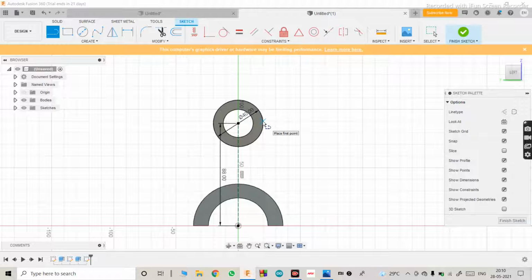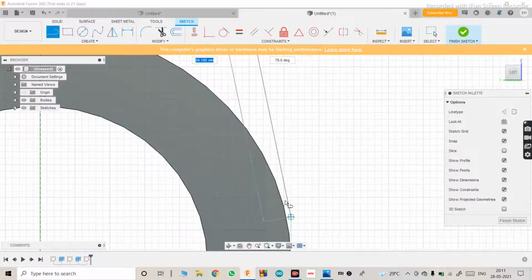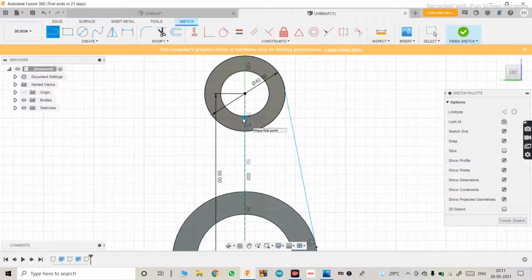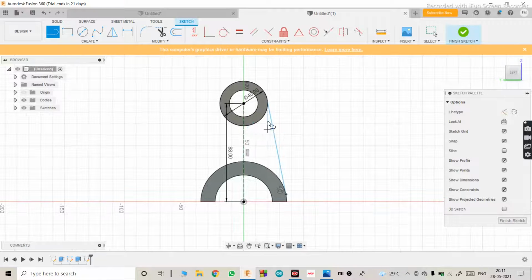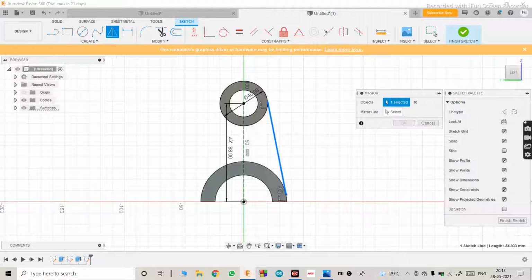Okay, we'll select here, then it will automatically show a tangent symbol. Let me show you. See, as soon as we come to this part, it is showing a tangent symbol. Then click there. Select this line to go to command mirror.